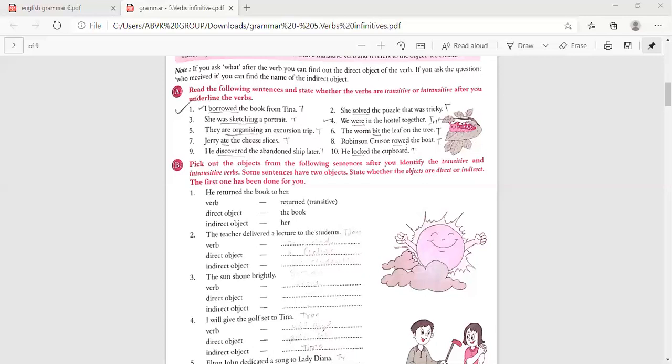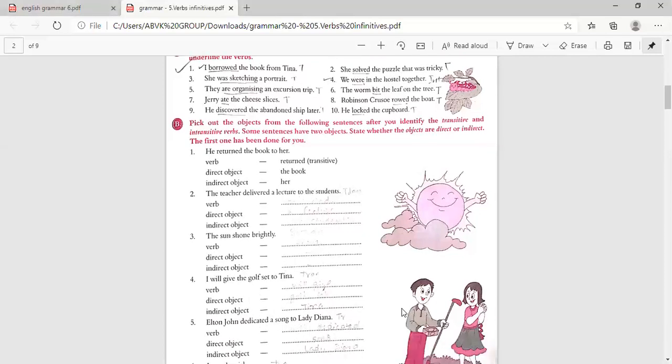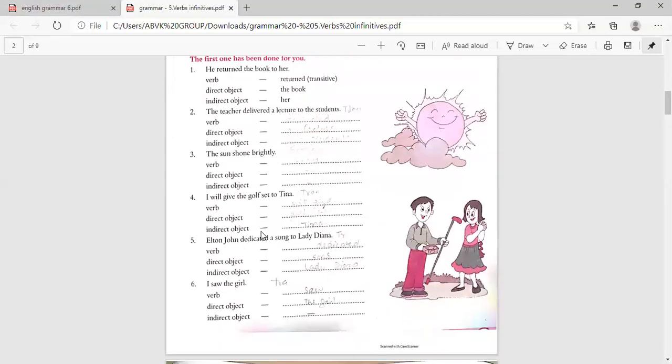Fourth one, I will give the golf set to Tina. So verb is will give. So that is transitive. Direct object. I will give what? Golf set. So that is the object. Indirect is to whom? Tina. So this is a transitive verb.